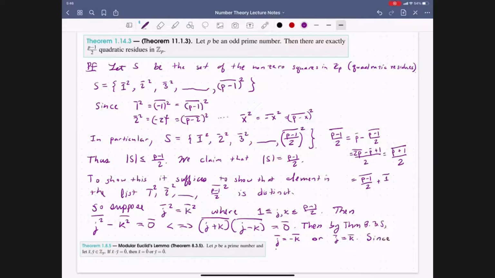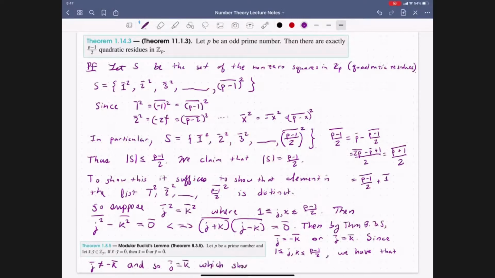Since we know that j and k are integers between 1 and p minus 1 over 2, we have that j bar cannot equal negative k bar. And so j bar is equal to k bar,